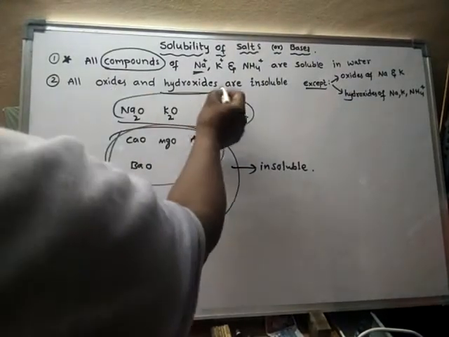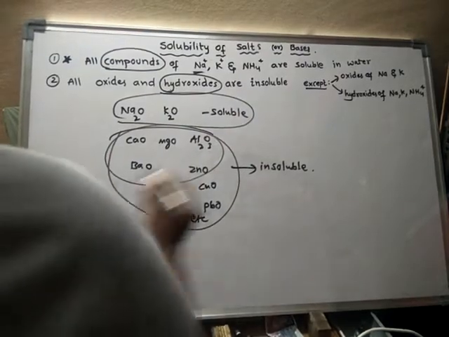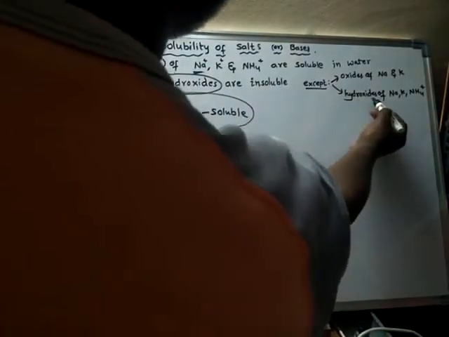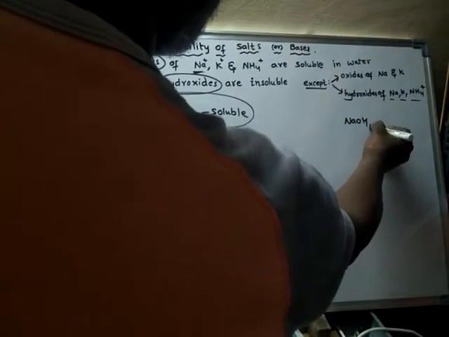And also hydroxides. All hydroxides are insoluble in water, and here also there is an exception. For hydroxides, these three are exceptions. Sodium hydroxide is soluble, potassium hydroxide is soluble in water, ammonium hydroxide is soluble in water.